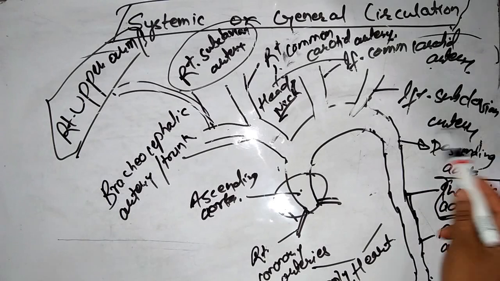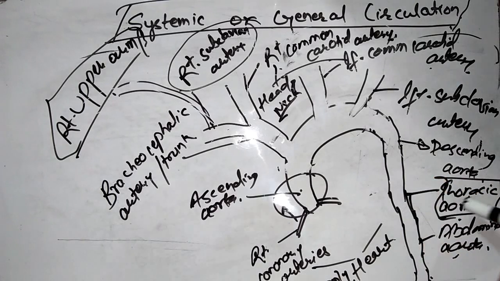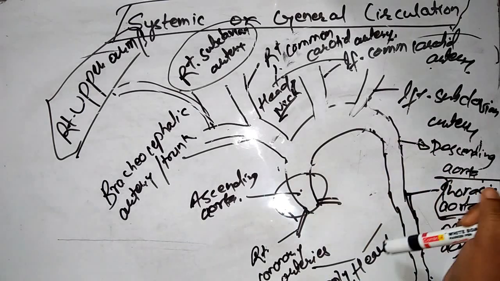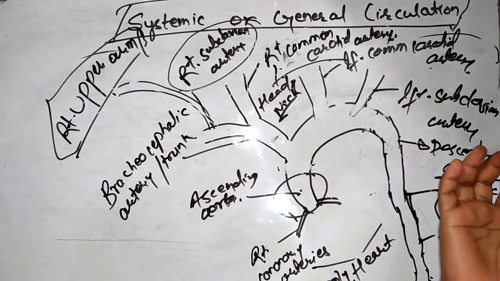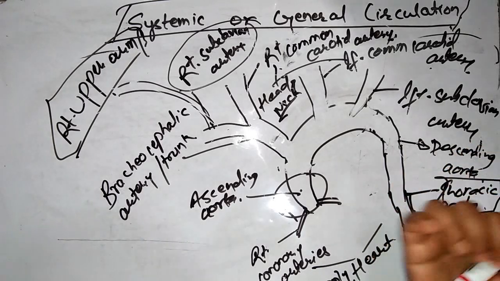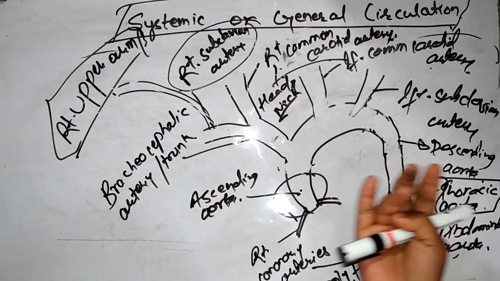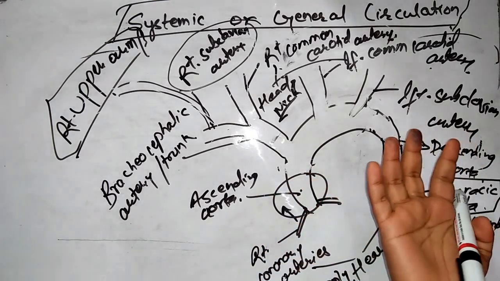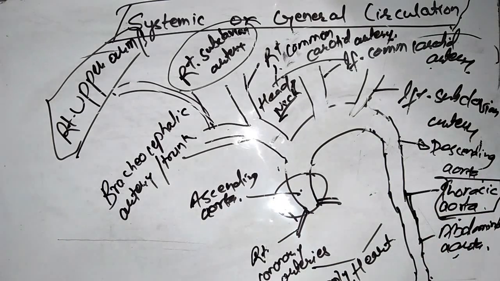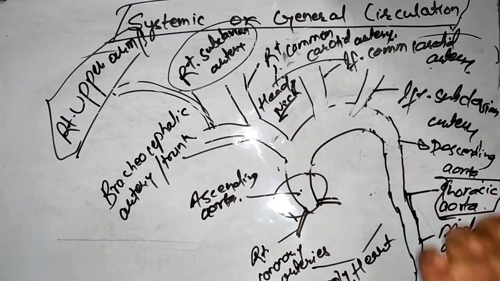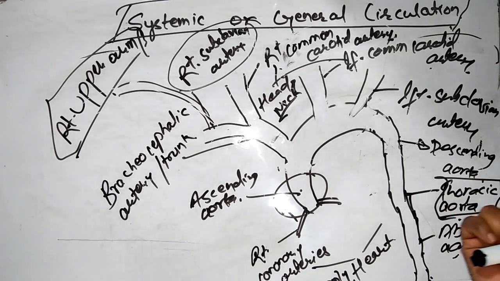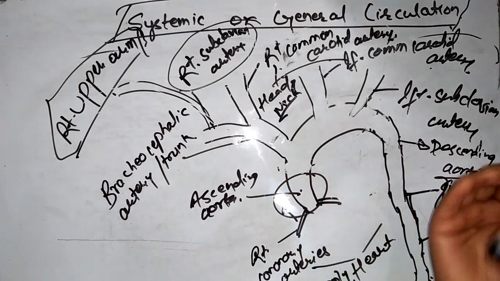Finally, again there is the descending aorta. The descending aorta is sub-branched into thoracic aorta and abdominal aorta. This thoracic aorta supplies blood to the thoracic region of our body. The thoracic aorta is again divided into six main arteries, which supply blood to lungs, pericardial portion, adrenal gland, diaphragm, esophagus, intercostal space and abdominal muscles. And the abdominal aorta is again divided into visceral, parietal and temporal branches, which supply blood to the abdominal regions and lower portion of our body.